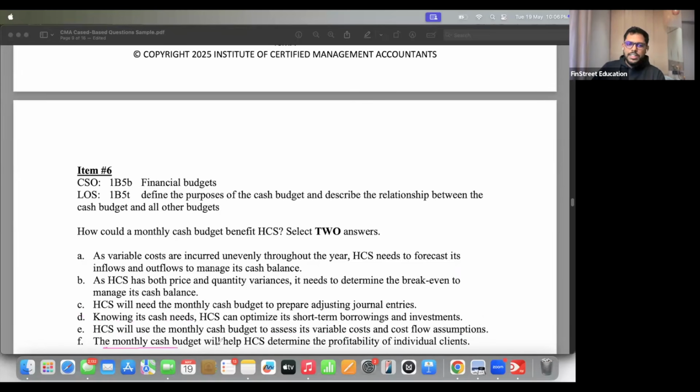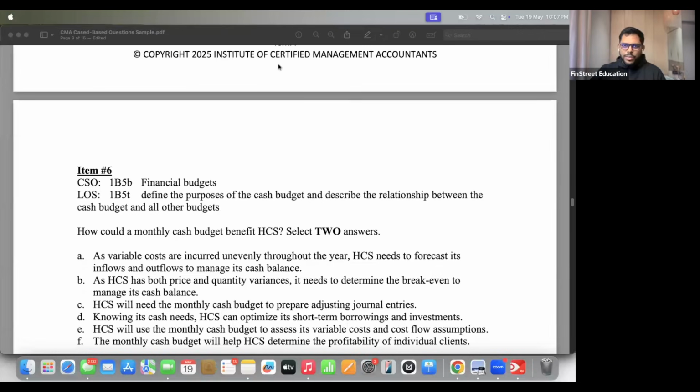Lastly, monthly cash budget will help HCS determine profitability of individual client. Do we really go for profitability through cash budget? Think about it. Please submit your answers in the chat box. Select two options. Benefits of cash budget. This is something we are looking for.